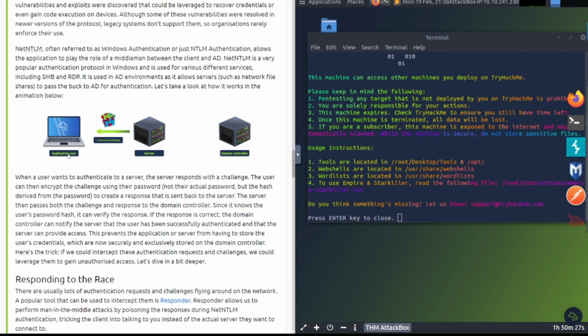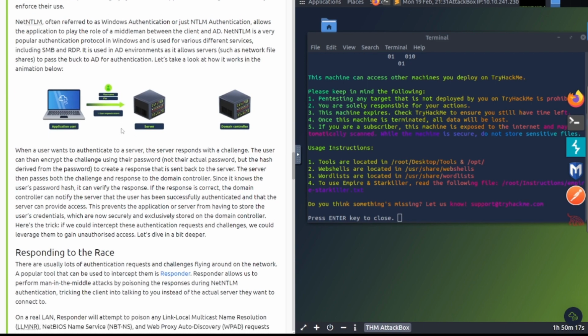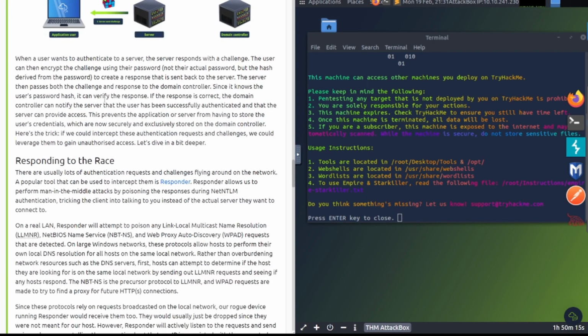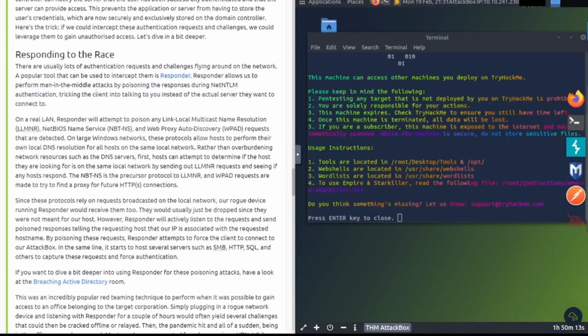You can see the user's authentication right here, and you can see it flow through here to the server, and the domain controller sends it back, et cetera, et cetera. Be sure to look at this thoroughly. Continue on to read through here. I'm going to skim through a lot of this here.